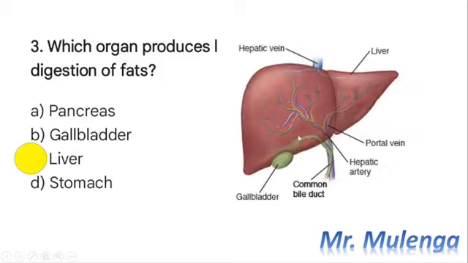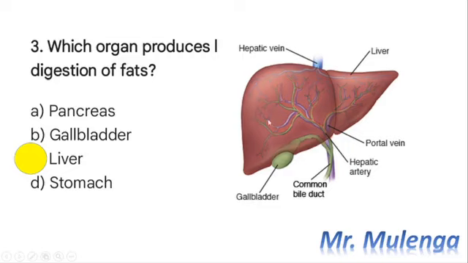So we look at the structure of the liver. So this is the structure of the liver, where you have different parts. You have the hepatic vein here. You also have the portal vein right here. You also have the hepatic artery. Then you also have the gallbladder and the common bile duct.